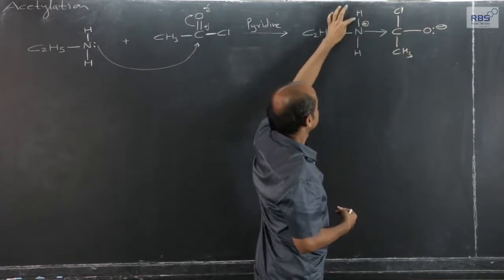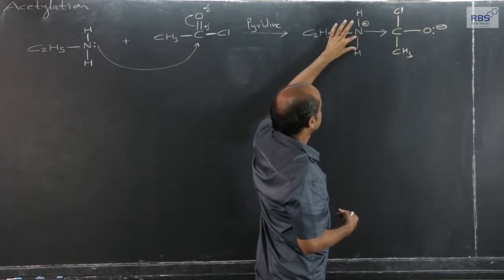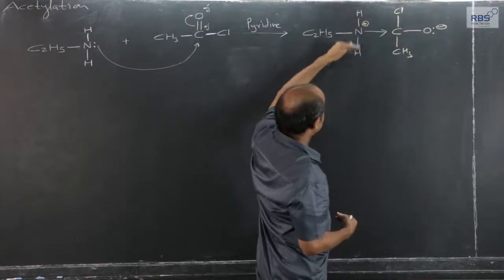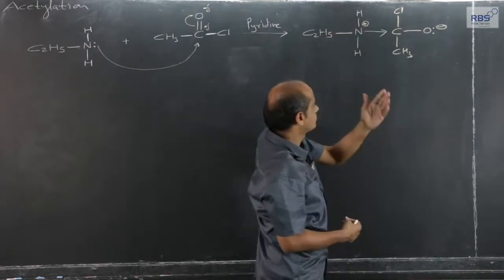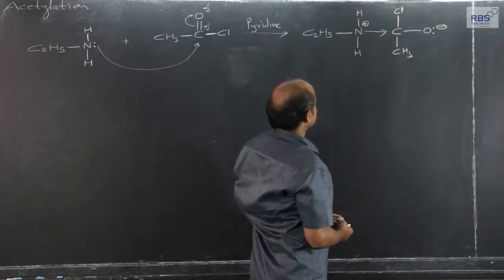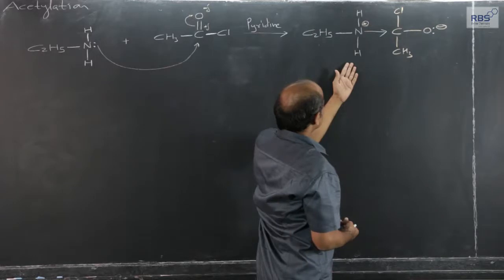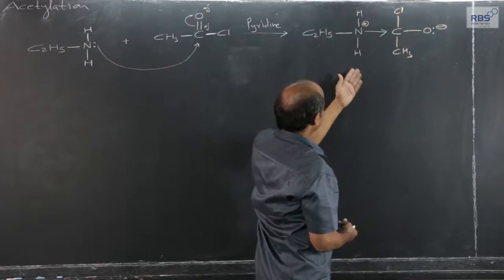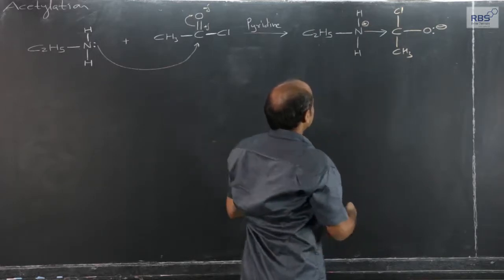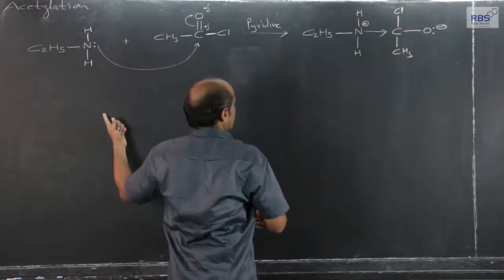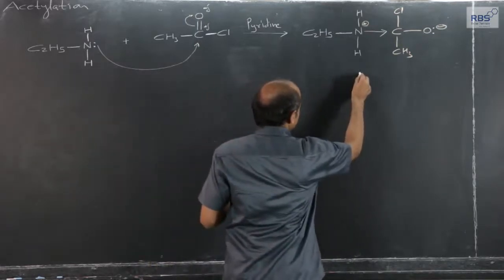It will pull either this NH bond or this, it will pull the shared pair towards itself, and hydrogen will go out in the form of H plus ions. The moment hydrogen goes out in the form of H plus ions, what we get, for the sake of understanding, let me write it here.